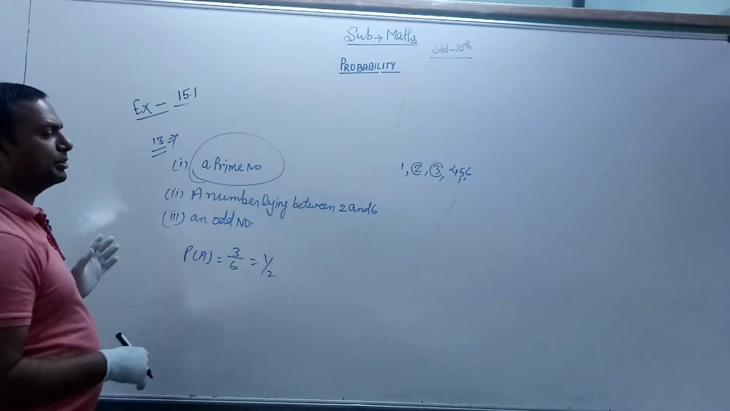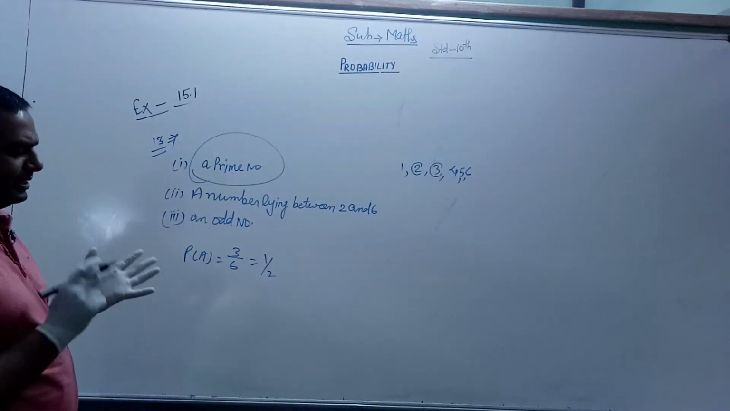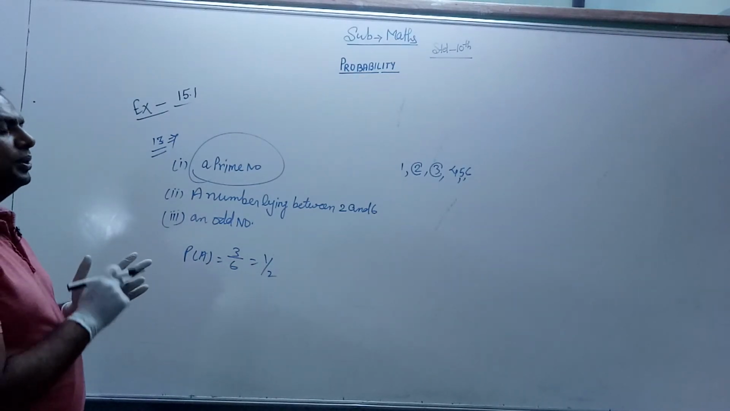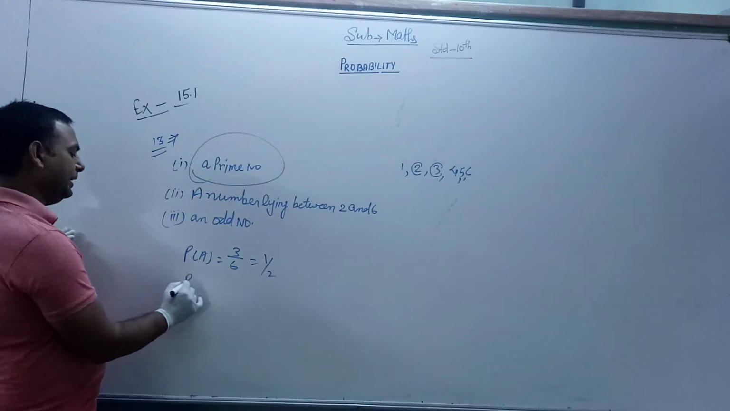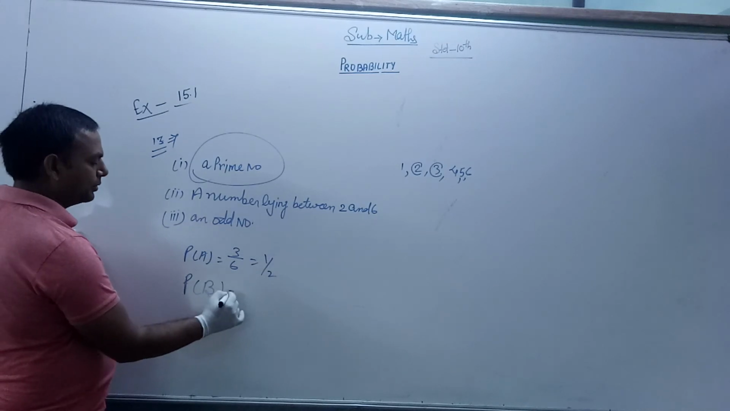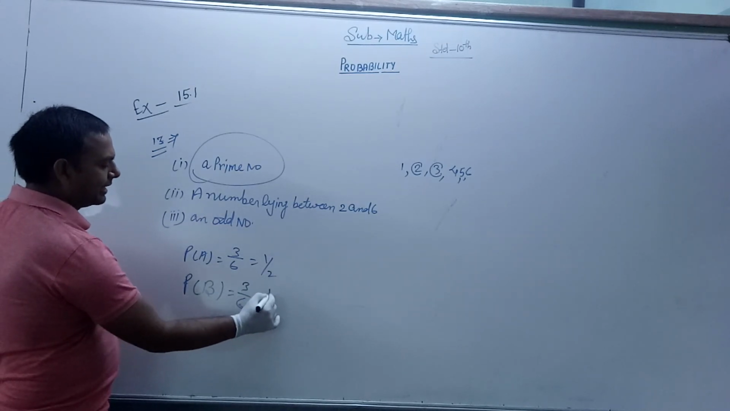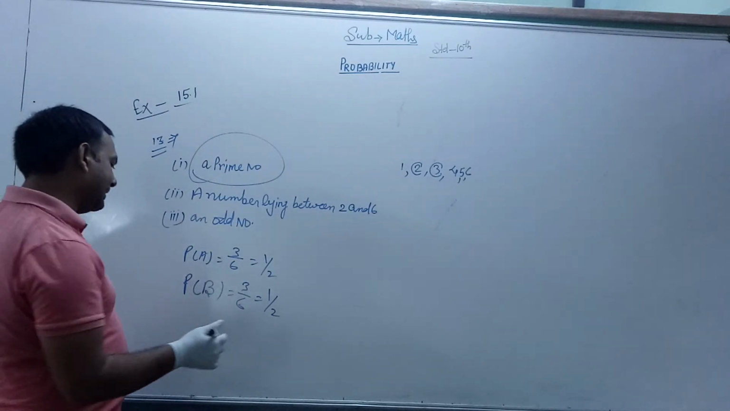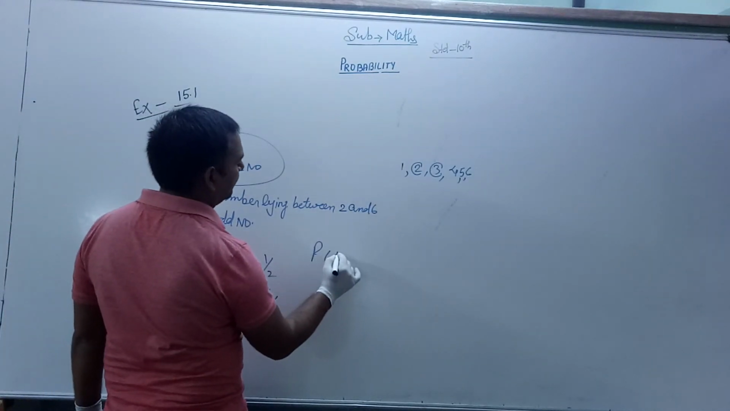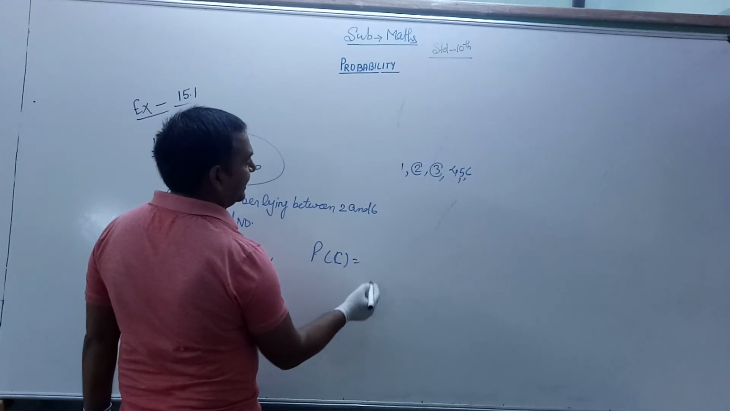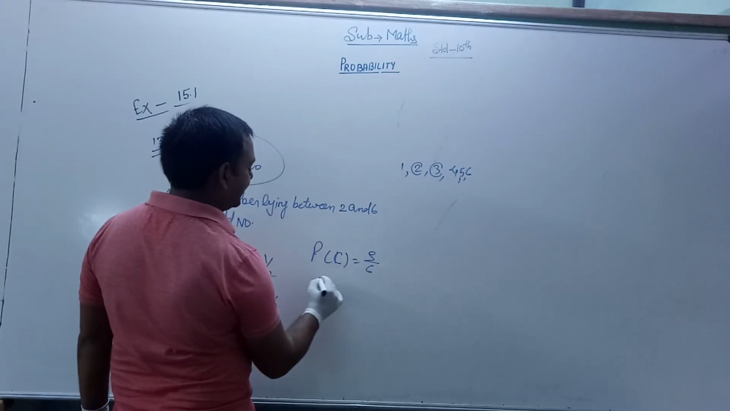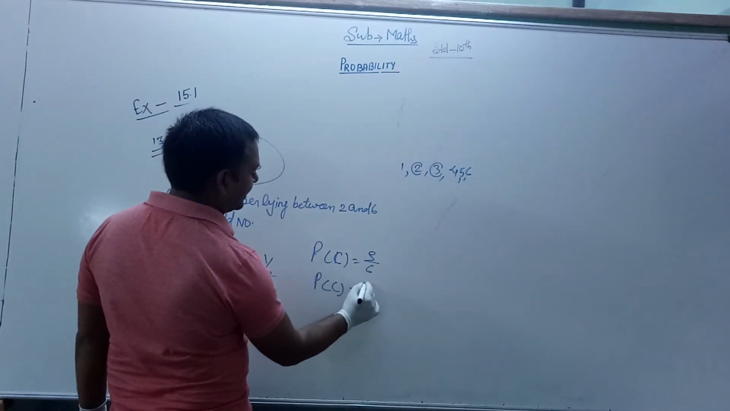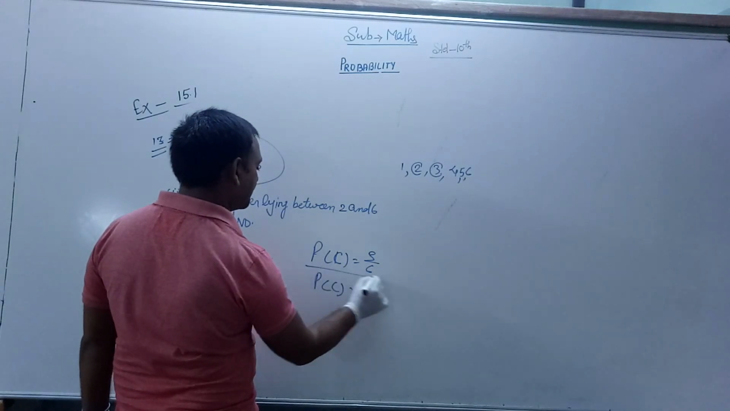Second, a number lying between 2 and 6. Between 2 and 6 means 3, 4 and 5. So probability B is equal to 3 by 6, which is also equal to 1 by 2. An odd number: 1, 3 and 5 are odd numbers. So the probability of an odd number, that is C, is also equal to 3 by 6. So probability C is equal to 1 by 2.